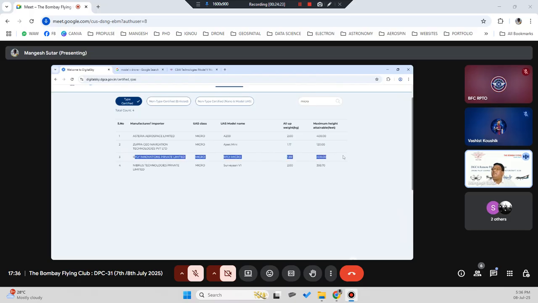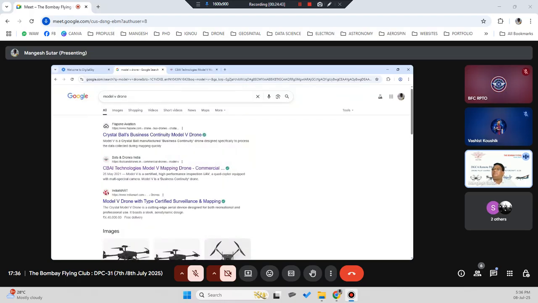Now Rfly Innovations, no such company makes drones anymore. Nibras Technology Private Limited is the latest which has a micro class drone of approximately 2 kg weight. Very good drone for surveillance and monitoring. You can use that drone. You can search here.